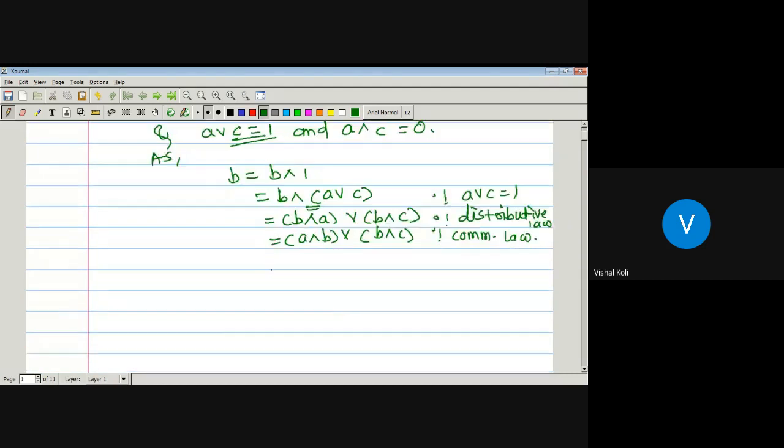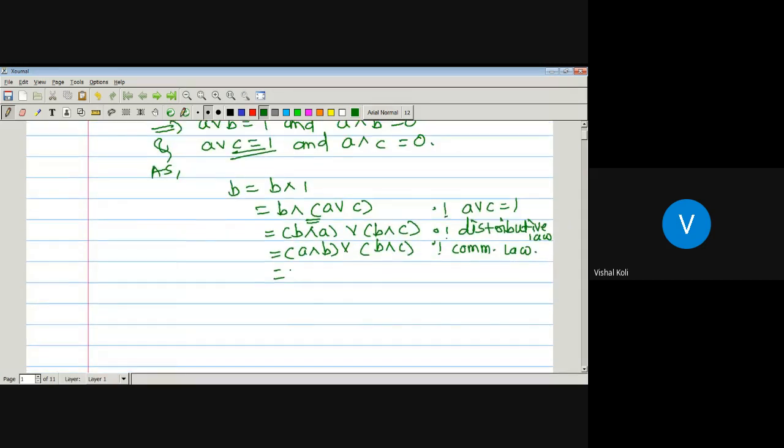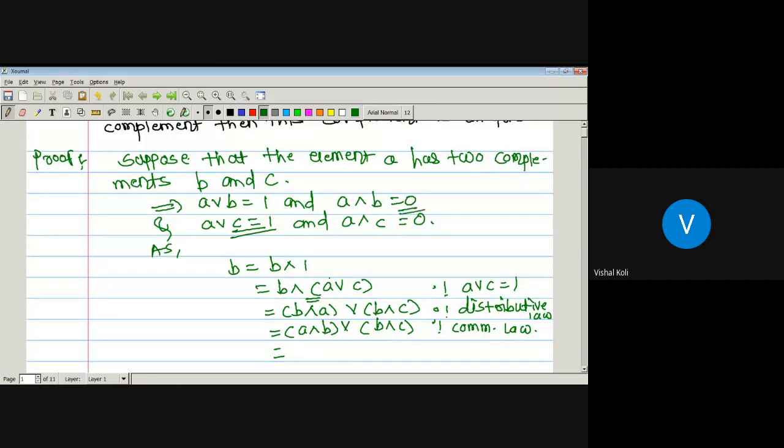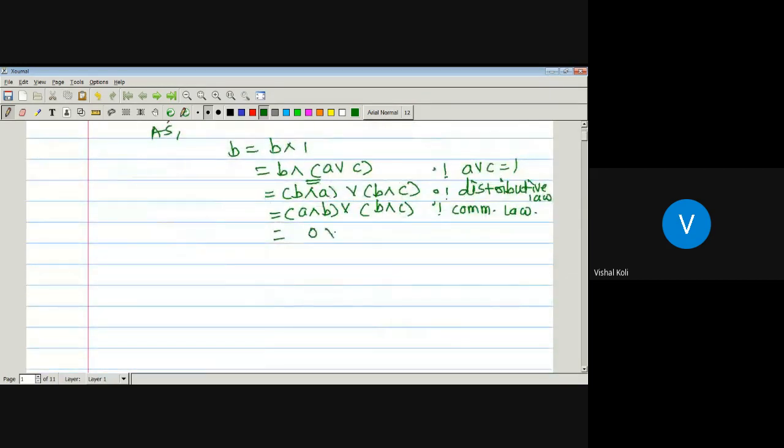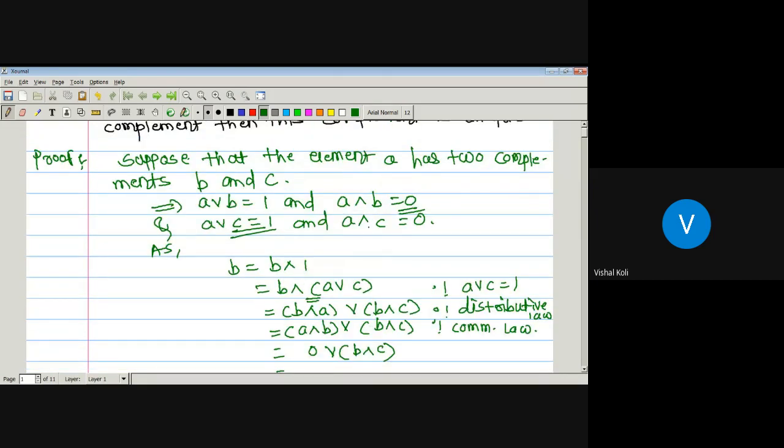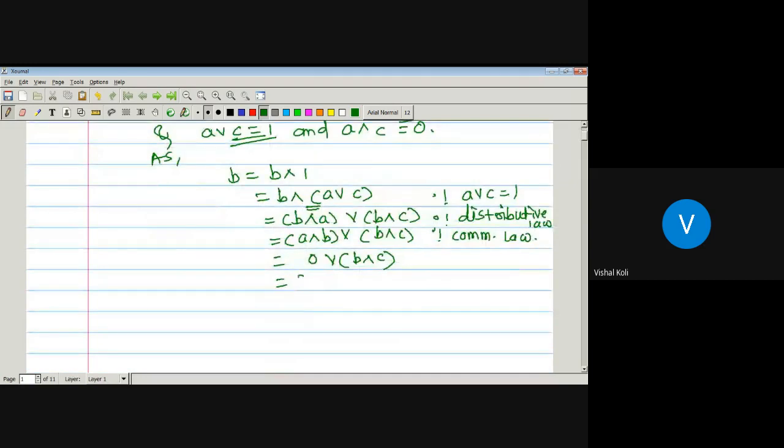Okay, so which is equal to. Now, what is the A meet B here? A meet B is 0. Put that value here. 0 join B meet C. But from the second definition, what is the 0? 0 is nothing but A meet C. So this one is nothing but A meet C join B meet C. This one is because A meet B will be equal to 0. And this one, 0 is nothing but A meet C.